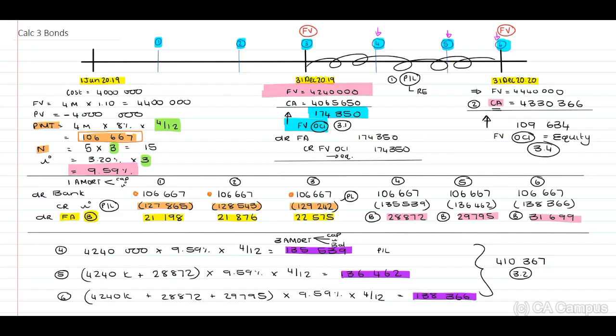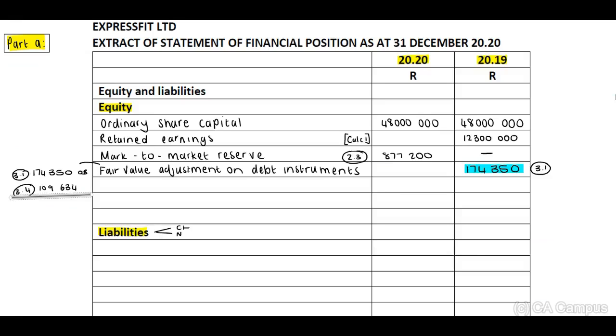Okay, guys, quite busy this page with all of the numbers. Remember, I indicate this to explain to you. Preferably, you would only have your calculation numbers. Okay, calculation 3.4, and we need to transfer this. When you look at the left side of my screen, I have an opening balance. I add the 109,634, and this will give me a total amount of 283,984. Great. Now let's move on.